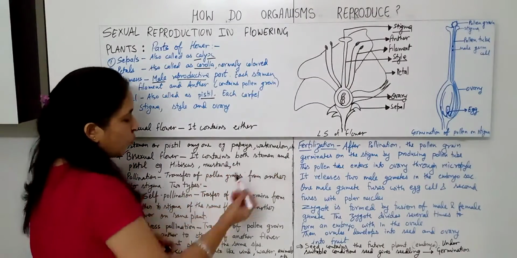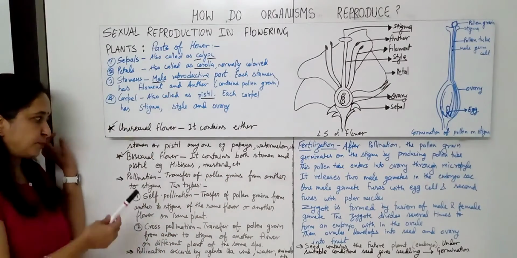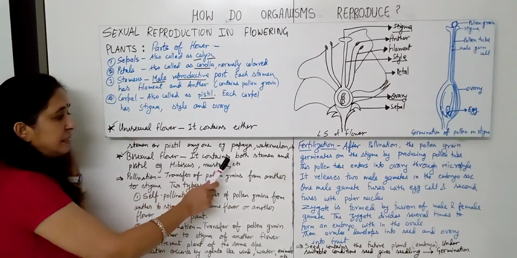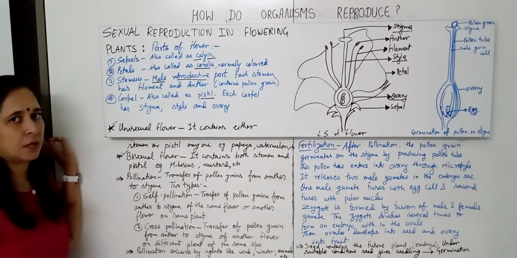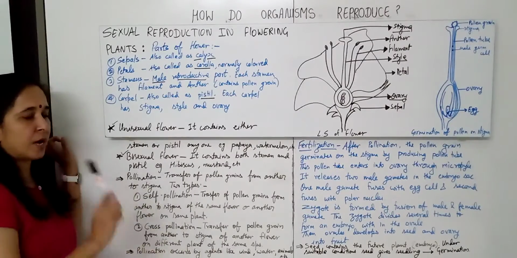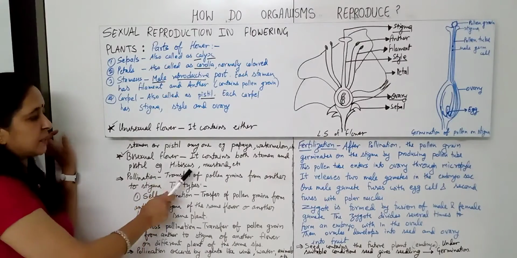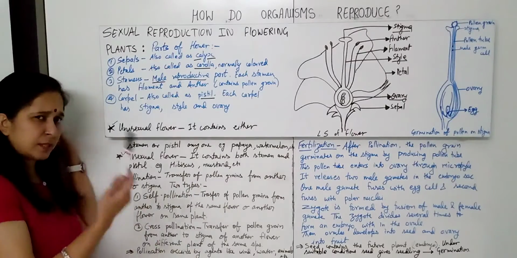Examples, papaya, watermelon, etc. Now the bisexual flower means it contains both stamen as well as pistil, means both male and female reproductive parts in one flower. The examples are hibiscus, mustard, etc.